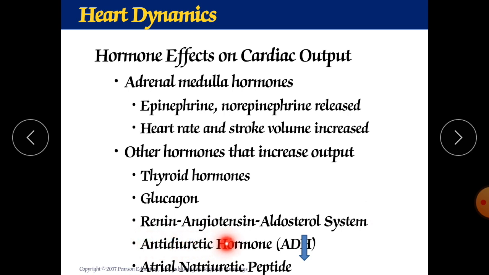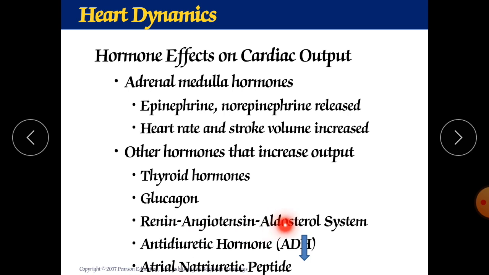Next is antidiuretic hormone. It acts in the principal cells of your kidney, at the last part of the DCT and the collecting duct, where this antidiuretic hormone is released. And what is its role? It increases the absorption of sodium ions, increases the absorption of water into the blood, and increases the blood volume, due to which it increases the blood pressure.